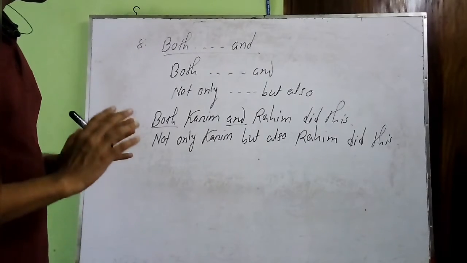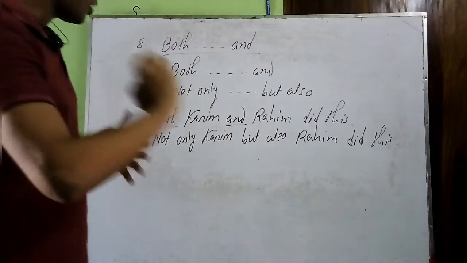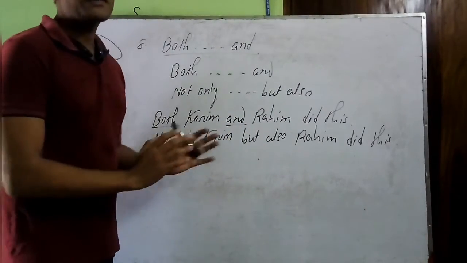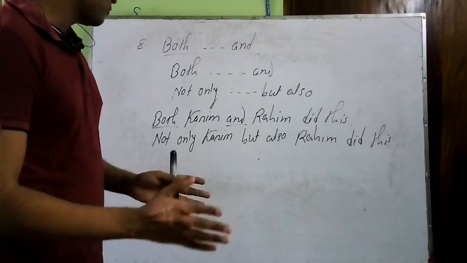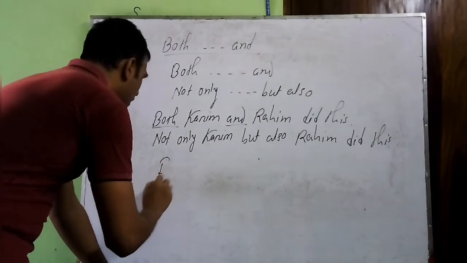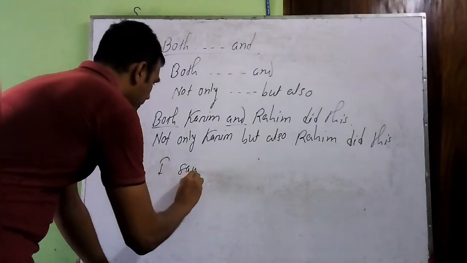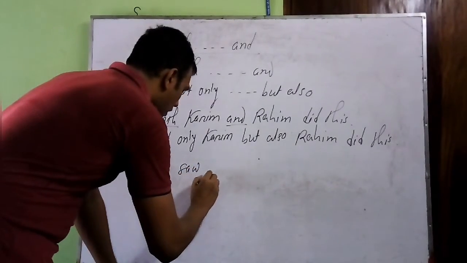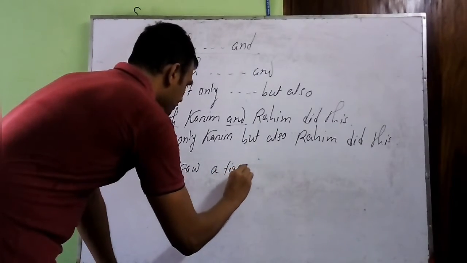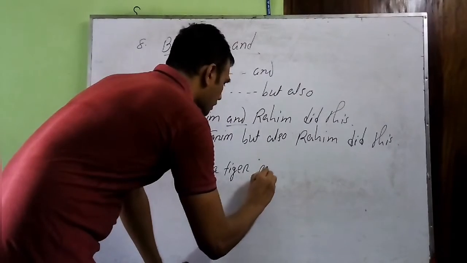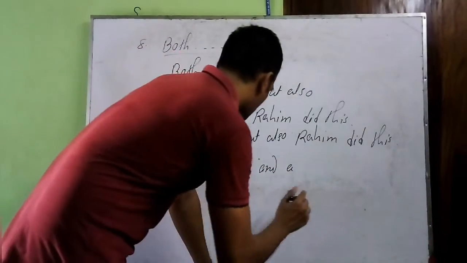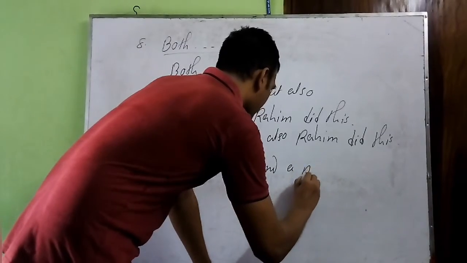So sometimes it might be the object of the sentence added by and. That means you might have two objects added by both and, like I saw a tiger and a man.